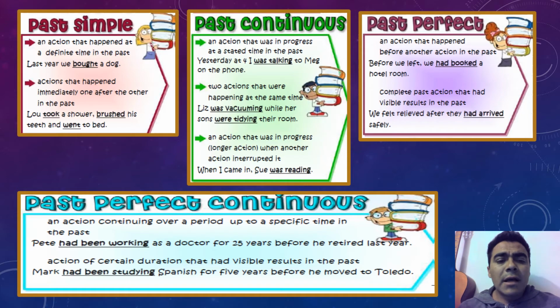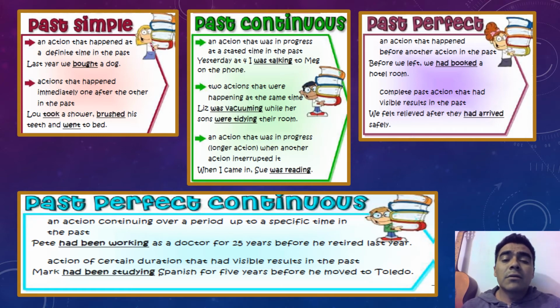Okay, the past simple tense is used to mention actions that happened at a definite time in the past and have already finished. Okay, so the past simple is also used to describe activities that were just in order.